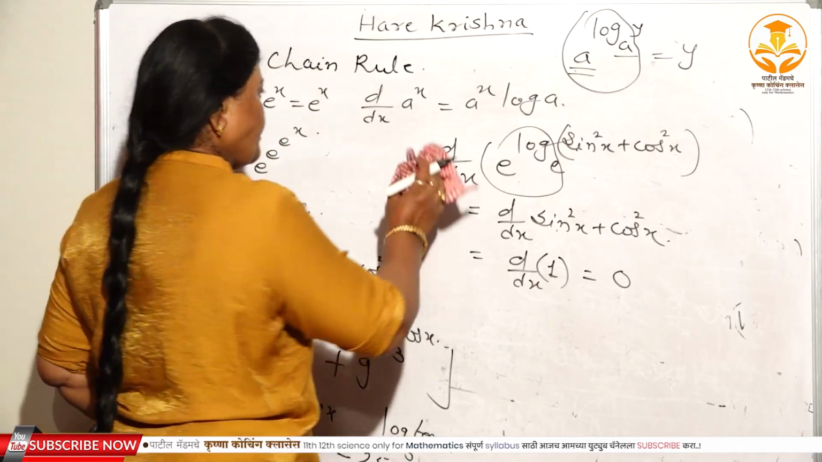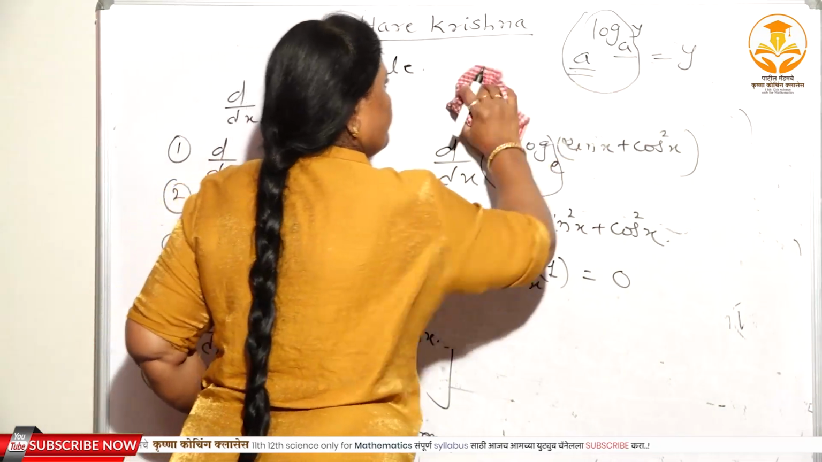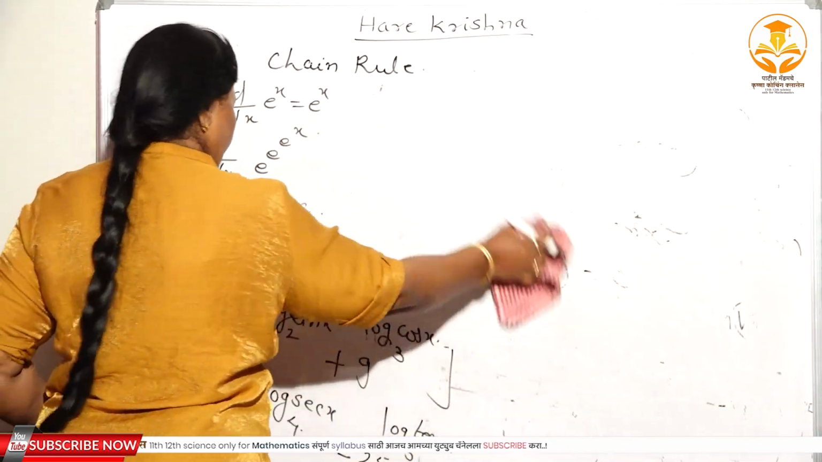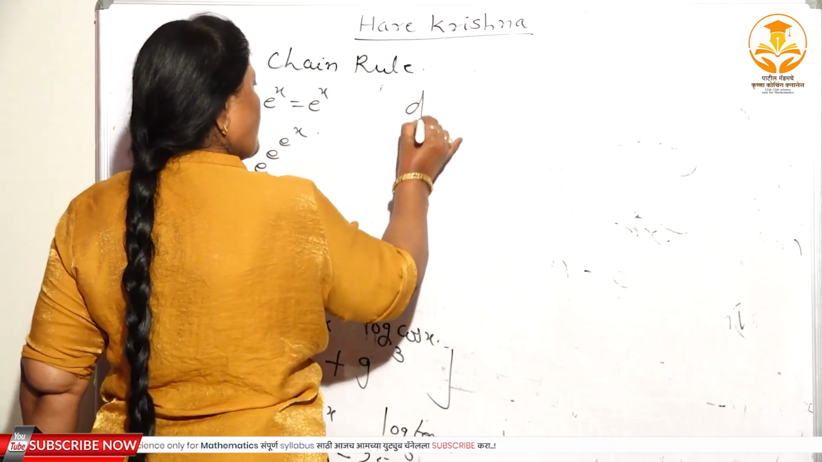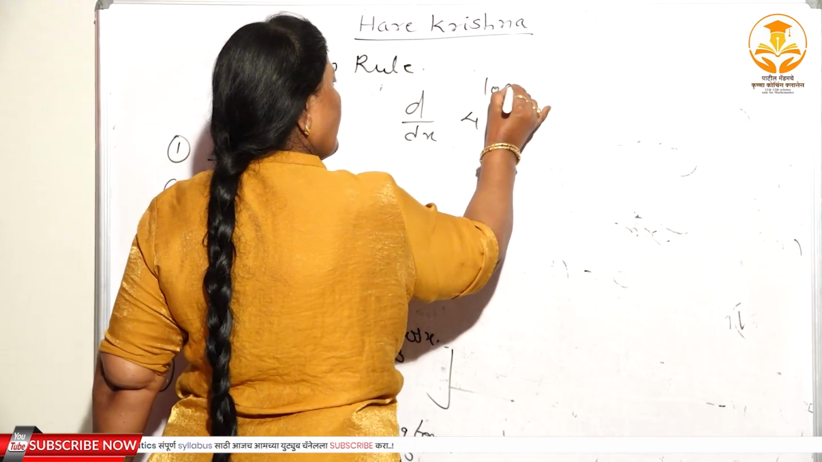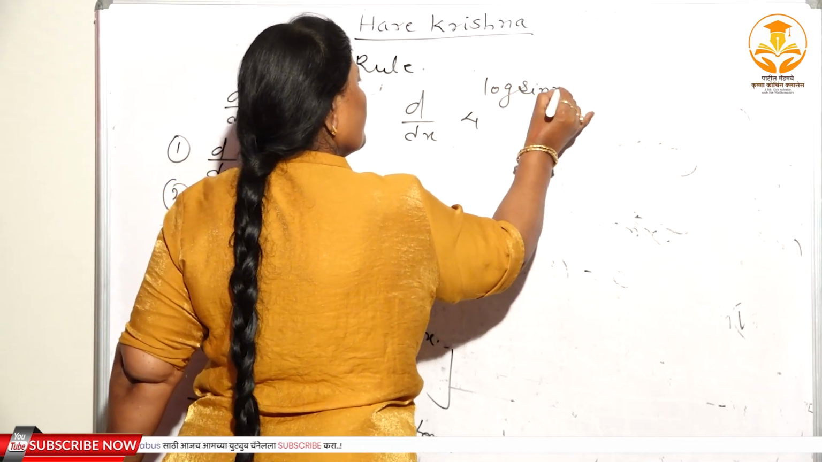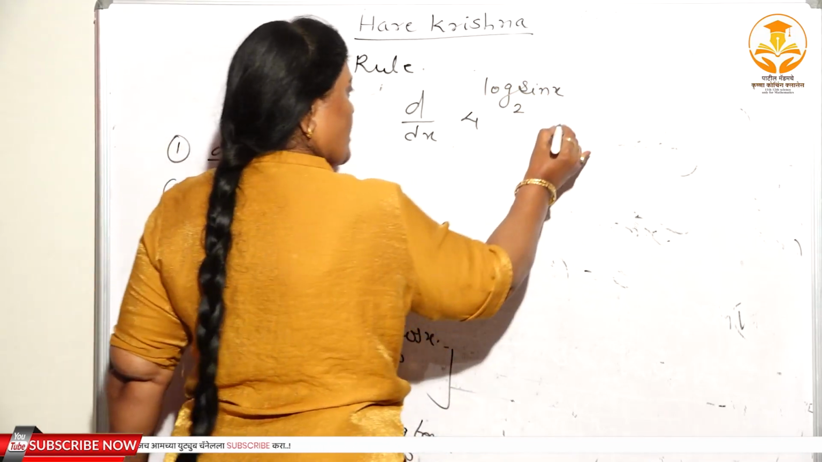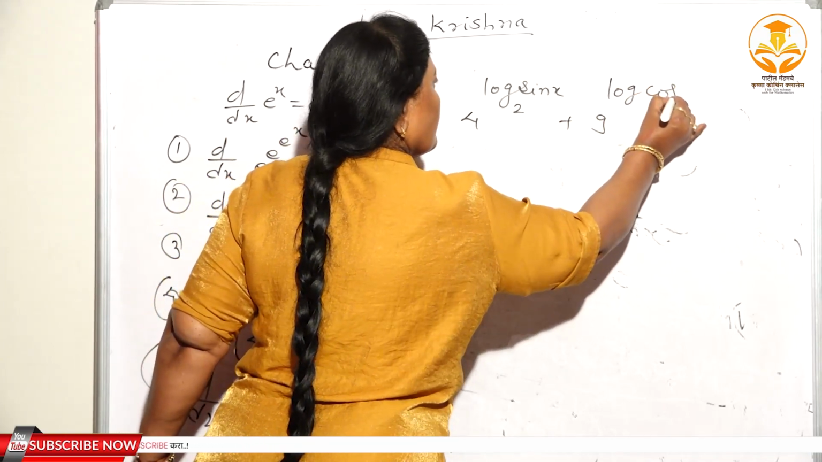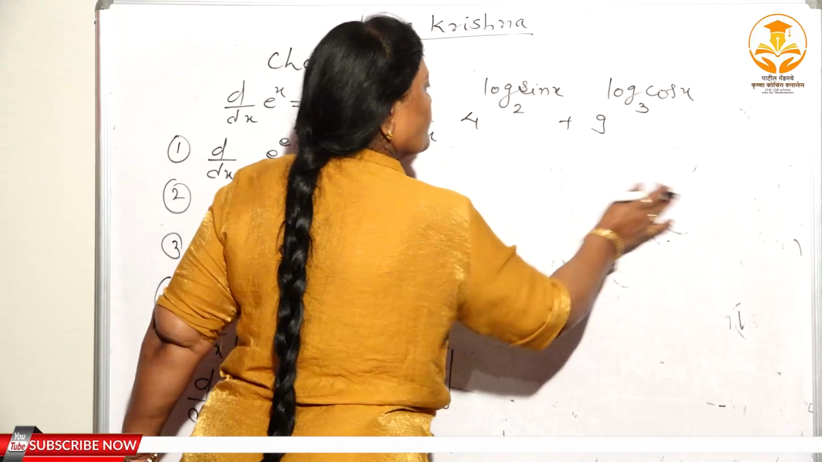Now here the next one, see here, if you observe this, the fourth one. This is also very very important for the MCQ. 4 to the power log of sin x to the base 2 plus 9 to the power log of cos x to the base 3, right?